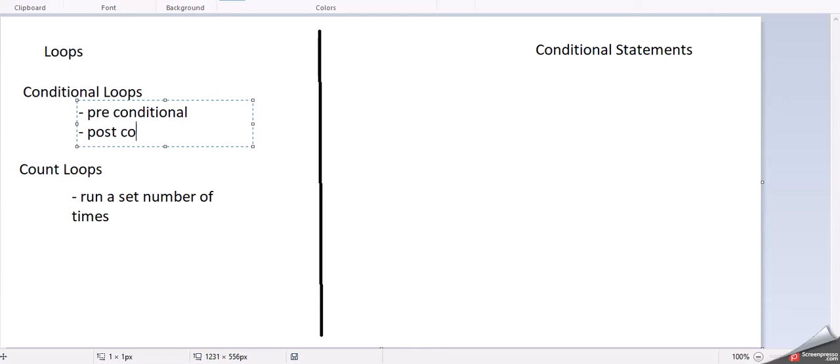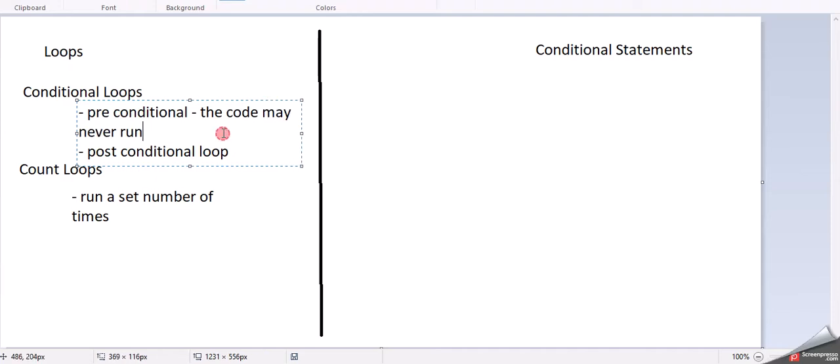and a postconditional loop. With a preconditional loop, the code may never run. An example of a preconditional loop would be a while. With a postconditional loop, the code will run at least once. Repeat.